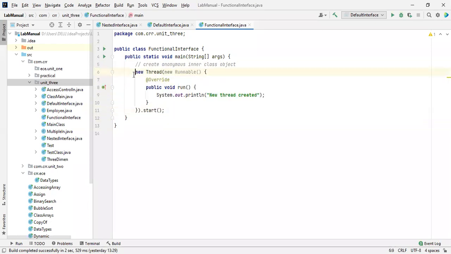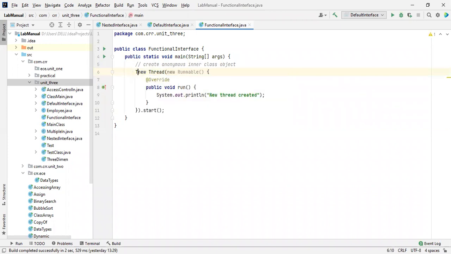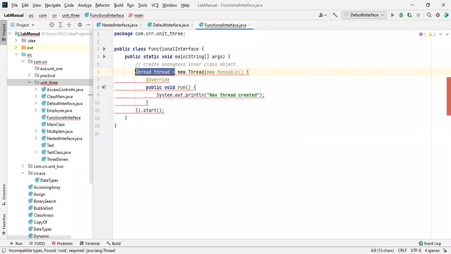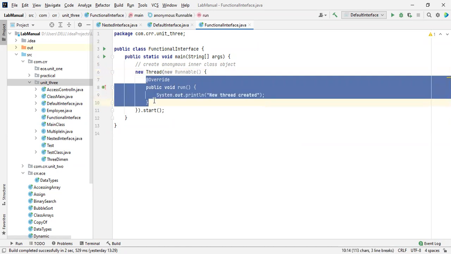Because we didn't create an object like this: Thread t equals. If we created it like this, we would know it is available, but we don't know that. That's why we created an object directly over here. This is how we create an object. It already consists of an overridden method. The thread consists of overridden methods. Let me delete this, you'll get an idea.